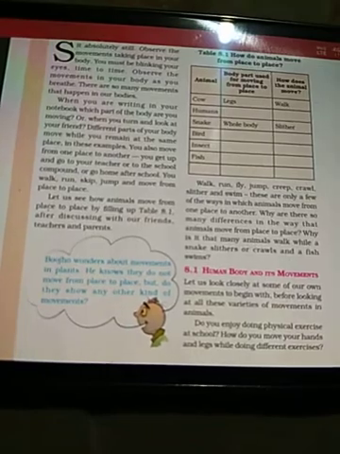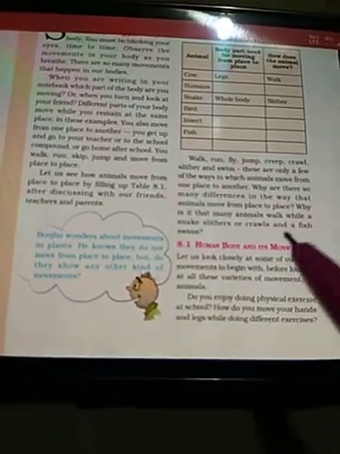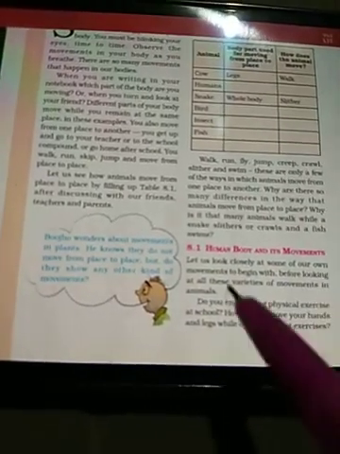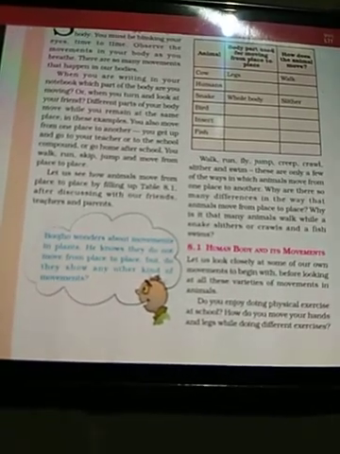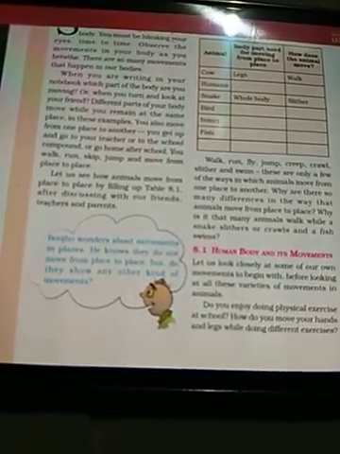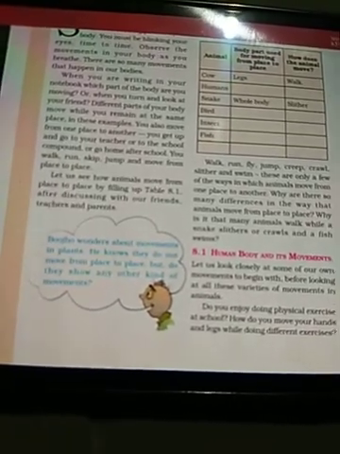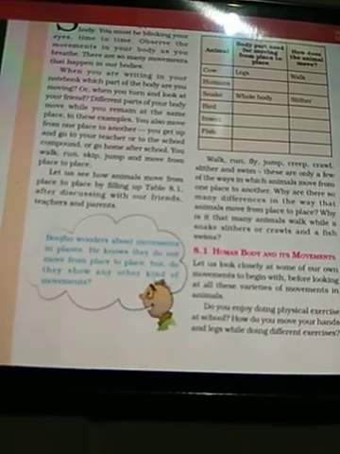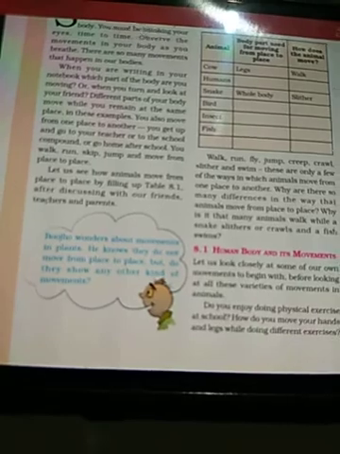So let us now read. Yes, there is a difference. Most of the animals walk and run and jump. But snakes, they slither. As I have said earlier, snakes do not have legs. They have to slither, they have to crawl on the ground. Fishes do not walk or crawl on the ground. They swim in the water. Their body is adapted in such a way so that they could swim in the water.